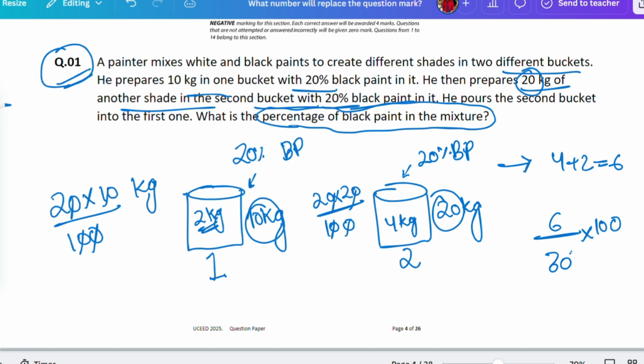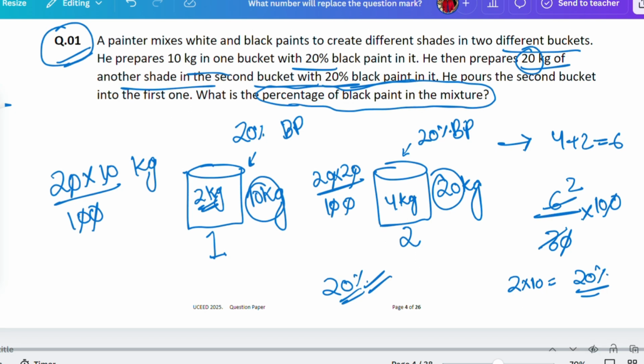If we'll be doing it, how much will we be getting? 2 into 10, which is equal to 20%. So the answer is only 20. Please don't be confused with the percentage, and I hope people didn't write the percentage sign there, because you just have to answer it numerically. So the answer is 20 only. I guess it's easy to solve.